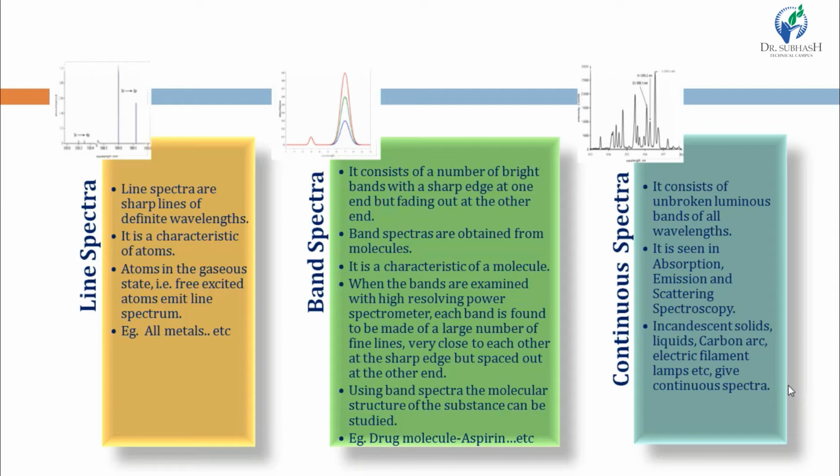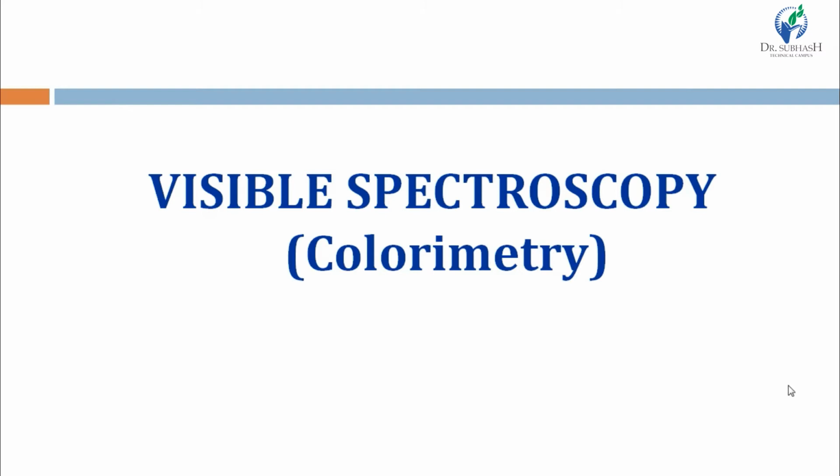Then the third type is continuous spectra. It consists of unbroken luminous bands of all wavelengths. It is seen in absorption, emission and scattering spectroscopy, and it is given by incandescent solids, liquids, carbon arc, electric filament lamp, etc. So this is the continuous spectra. Here the important point is line spectra is given by atoms and band spectra is given by molecules. Line spectra are used to study the characteristics of atoms, and band spectra are used to study the characteristics of molecules.